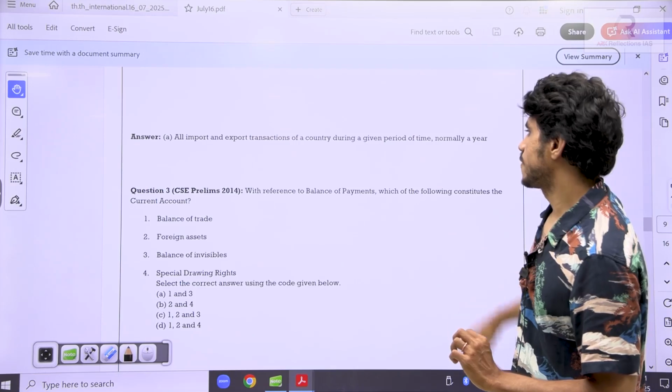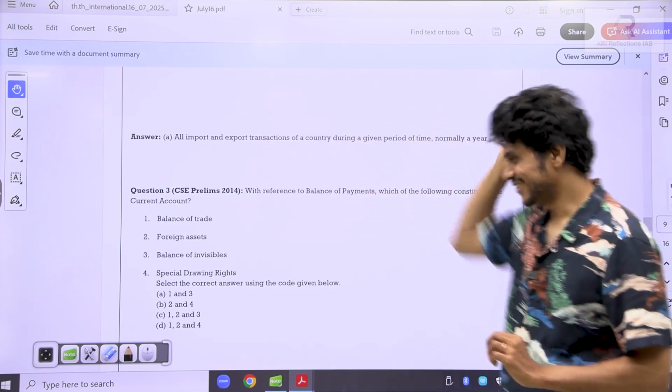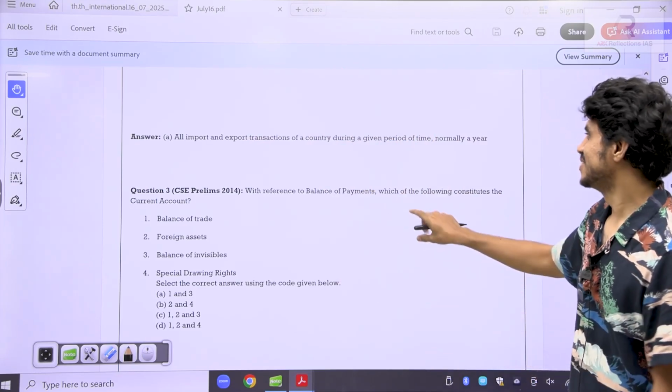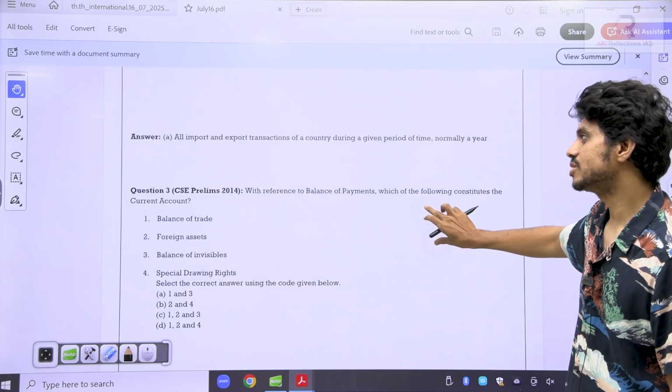Try to answer this with reference. I have tried to give the space also. So even for this, I have given a space with reference to balance of payment. Now they are asking about the current account. What are the things that are there in the current account? Try to answer.